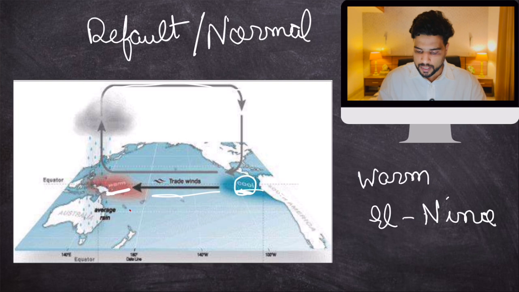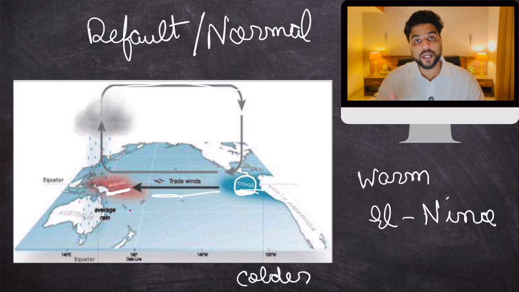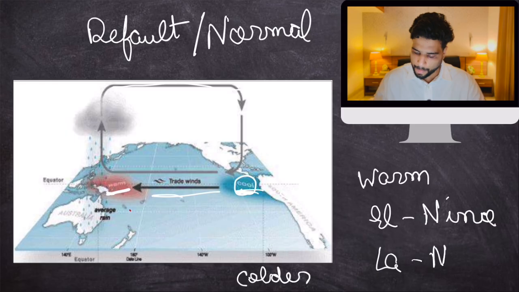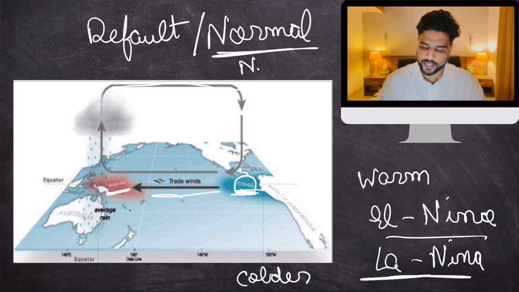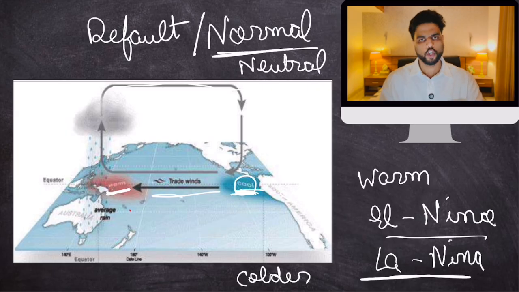Then sometimes this cool water over here becomes even colder. It is not warm, it is colder, very cold. This is known as La Nina. You understand now? The water over here, when it becomes warm, hot, El Nino. When it becomes cold, La Nina. And when it is normal, we say neutral conditions exist. Normal is generally cool, La Nina is cold, and El Nino is warm.